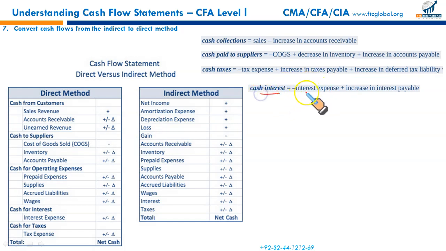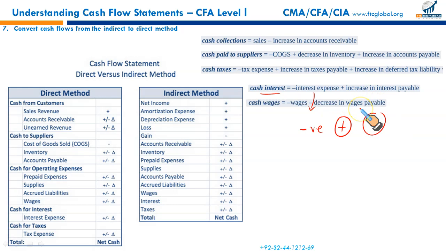Cash interest. Interest expense taken from the income statement, negative. If interest payable has increased over the period, it means you withheld the payment, add. If interest payable has decreased over the period, you have paid, deduct. Likewise, wages. You take this wages number from the income statement, it's a negative number.